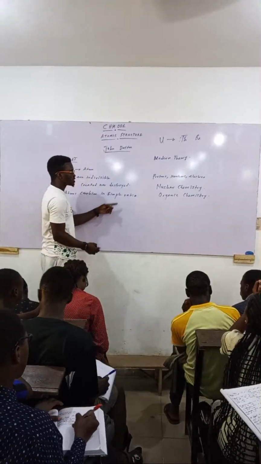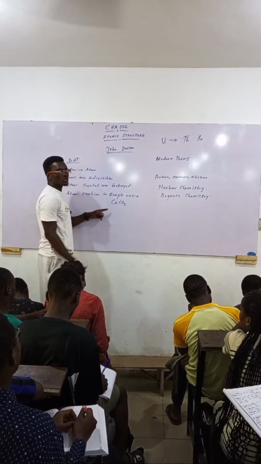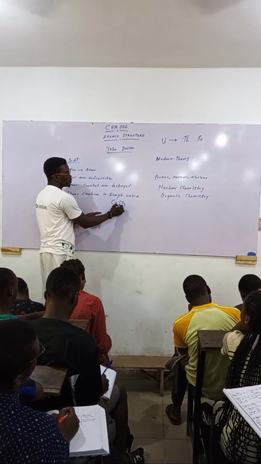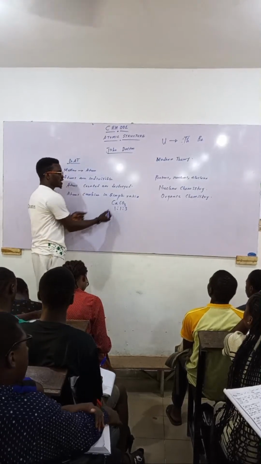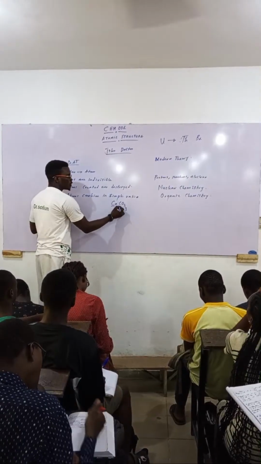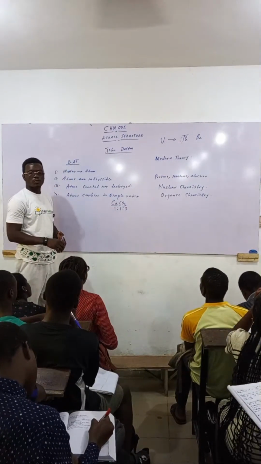For example, simple ratio means that for CaCO3, the ratio is 1:1:3. That is how they combine. One atom of calcium, one atom of carbon, and three atoms of what? Oxygen.